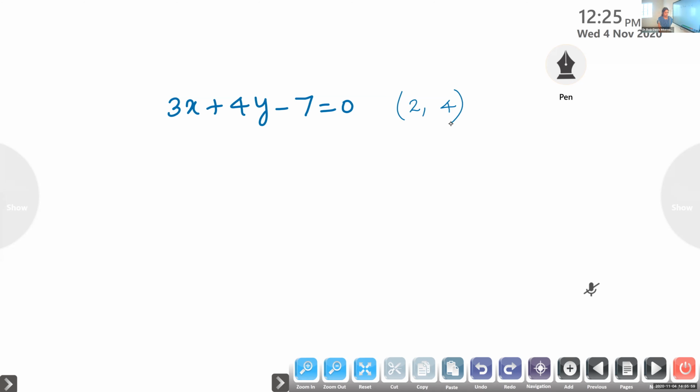Find the equation of the line which is parallel to the line 3x plus 4y minus 7 is equal to 0 and passing through the point 2, 4.